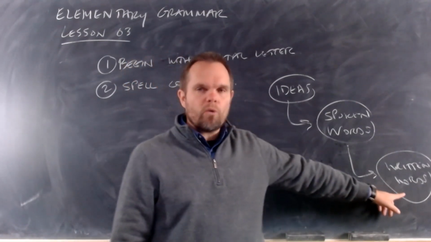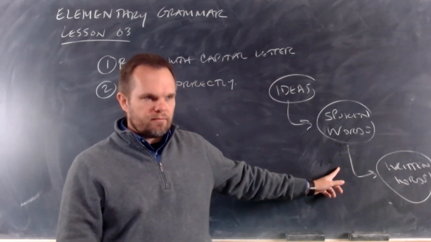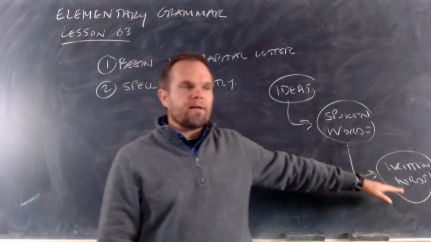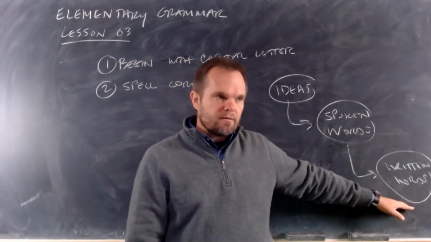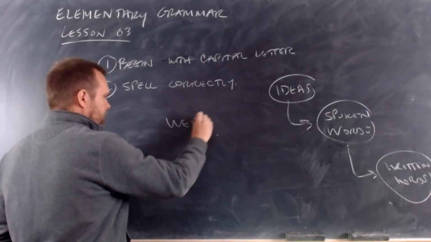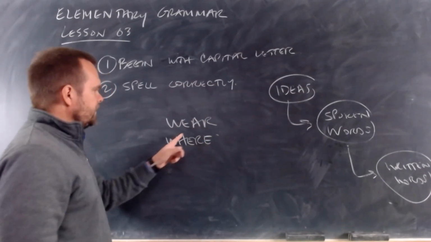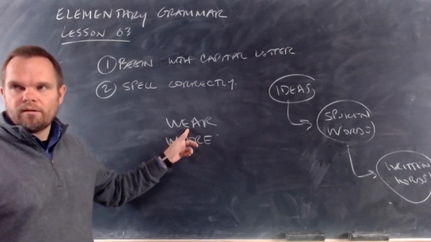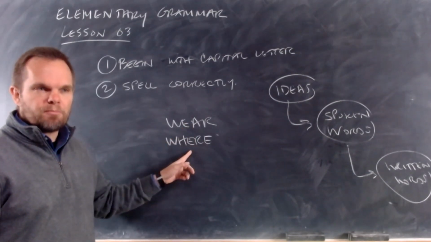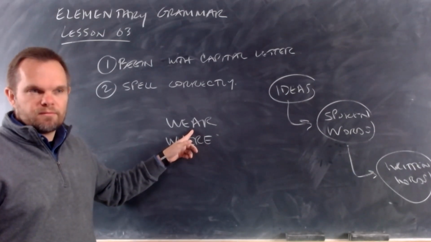Because the spelled word is the sign of the spoken word. And there are words that have the same spoken word but have different spellings. For example, this is a written symbol of one spoken word, and this is a written symbol of a different spoken word, but they're the same spoken word. They sound the same. How do I pronounce this word?